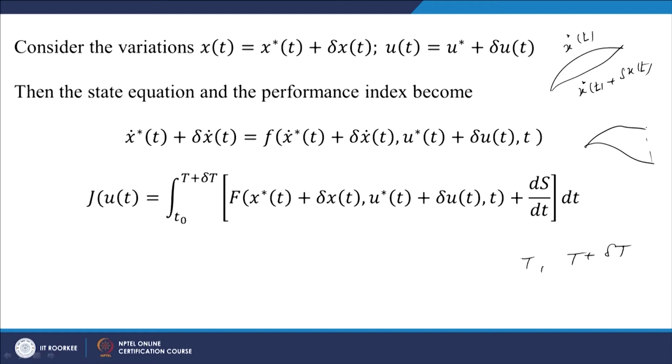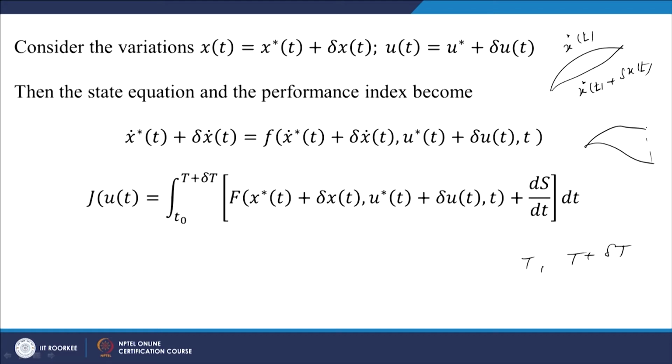But if t is a fixed value, then del t is 0. So, here for the first case where t is fixed, del t will be 0, but this is a general procedure for all the 4 cases. So, we take a general variation for the final position, t0 to capital T plus del t,